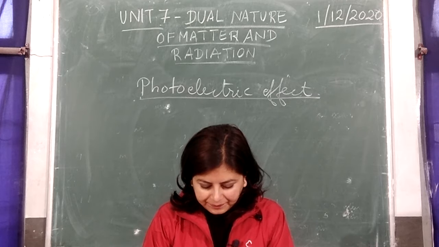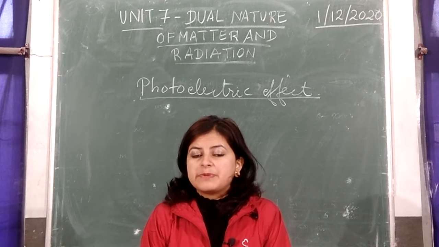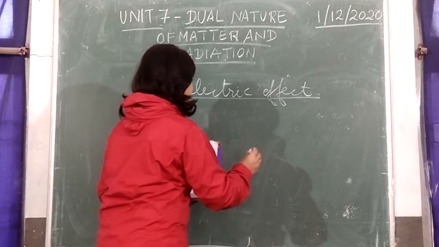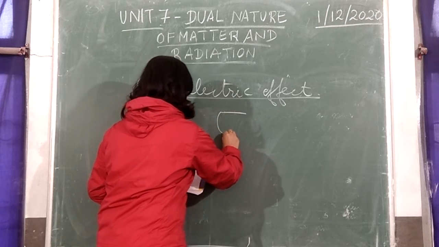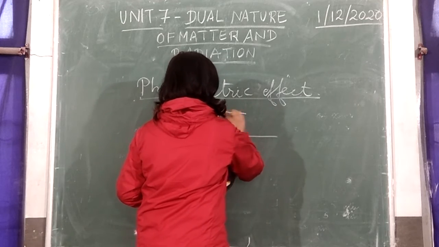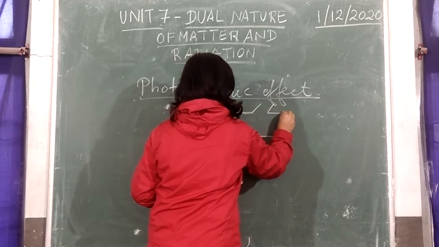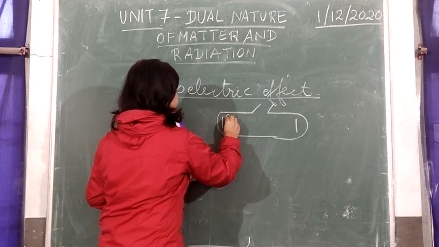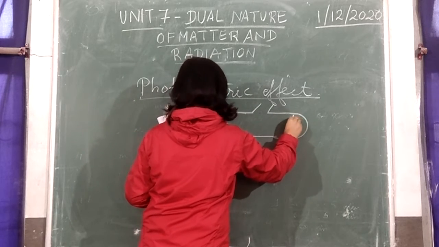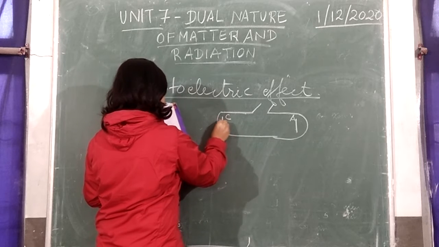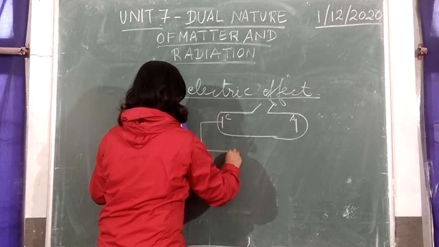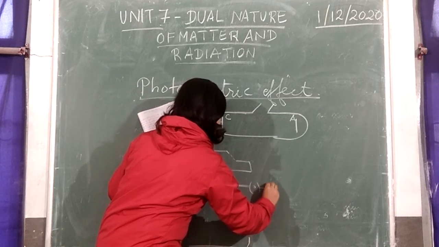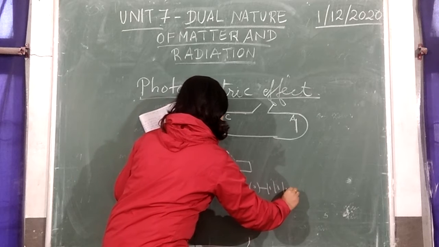Now let's look at this phenomenon with the help of an experimental setup. The experimental setup looks like this. You have an evacuated glass tube. This is the window. There are two plates, named C and A. Then an external circuit is connected to it, like this. There should be a key and a battery. A battery is a collection of cells.